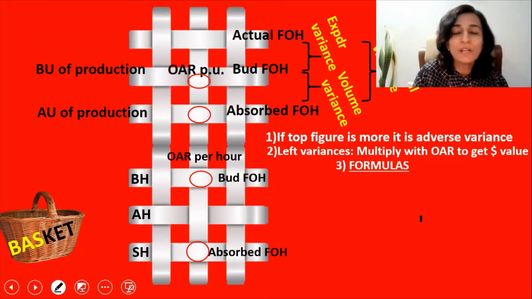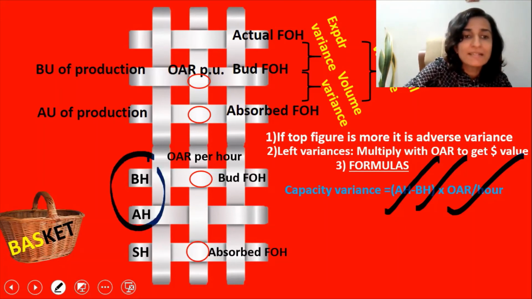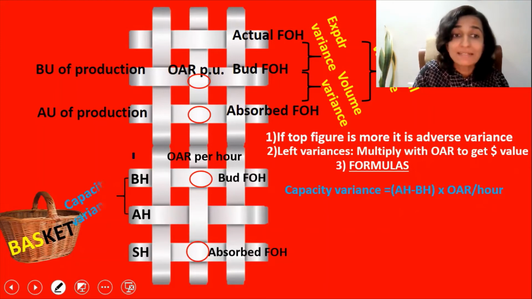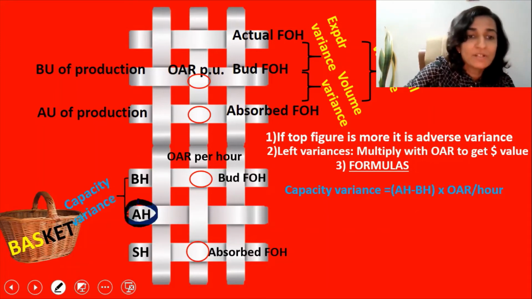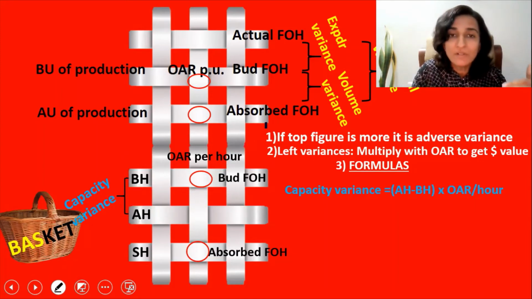Now, what was the formula of the capacity variance? It is actual hours minus the budgeted hours into the OAR per hour. So where do we have the actual and the budgeted hours? It is here. So the capacity variance should be written here. That is actual hours minus budgeted hours multiplied by the OAR per hour. Now coming to the second formula, that is efficiency variance.